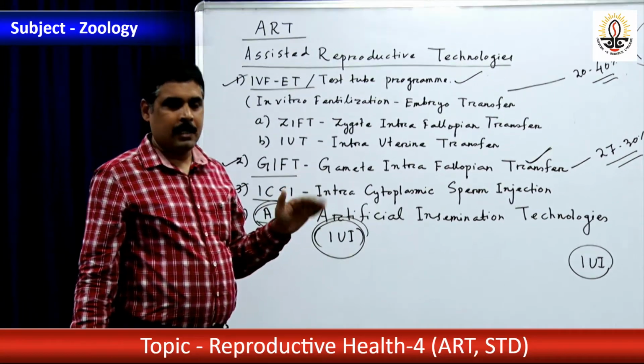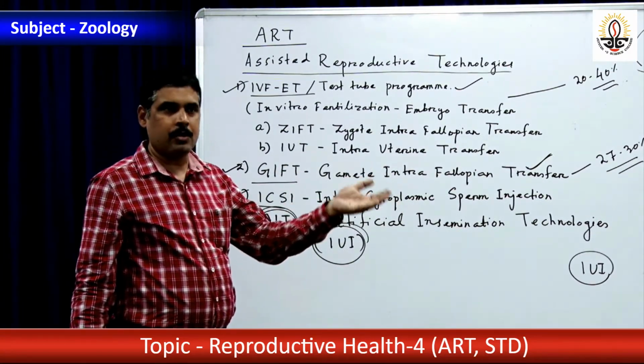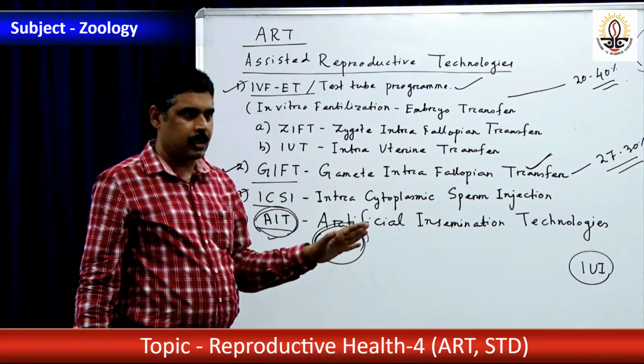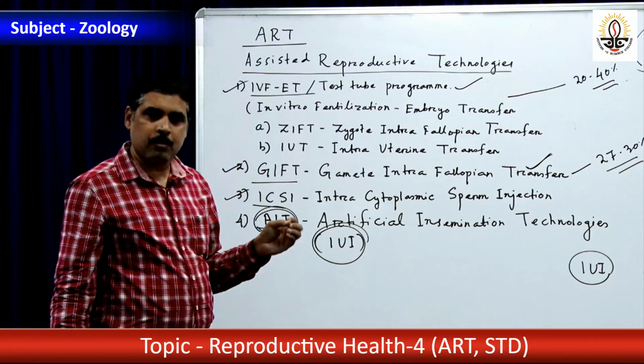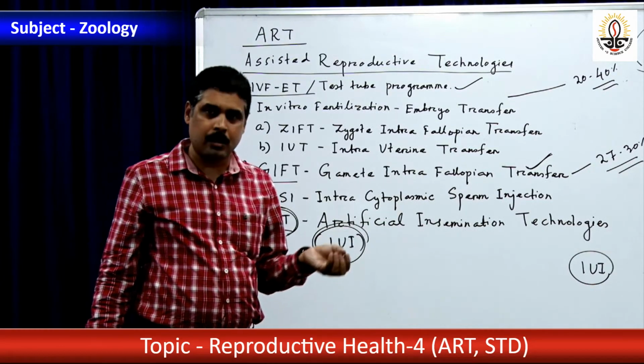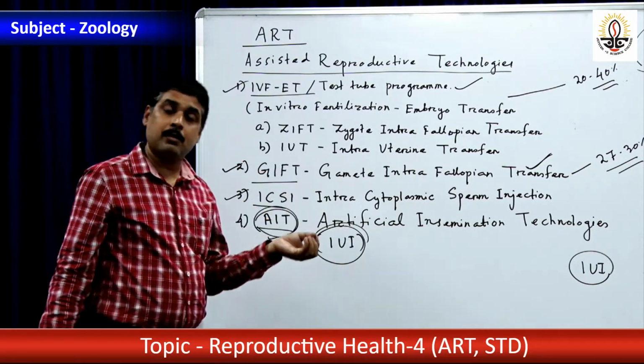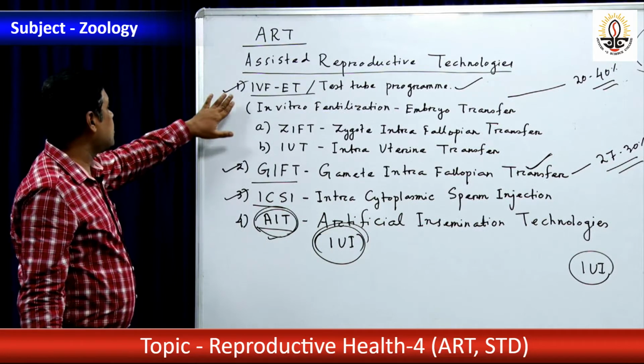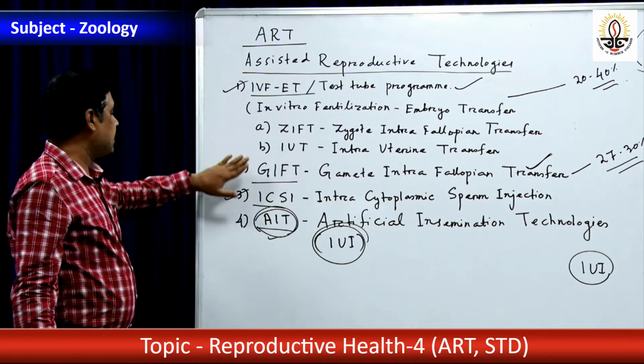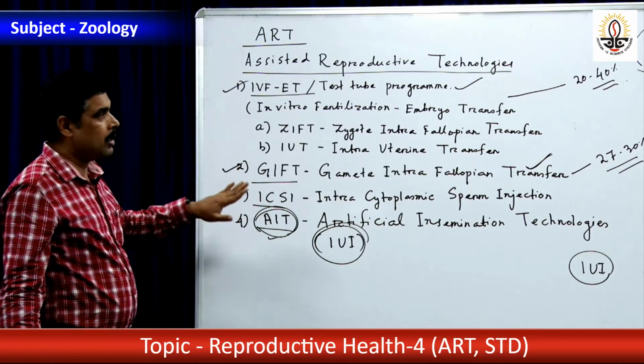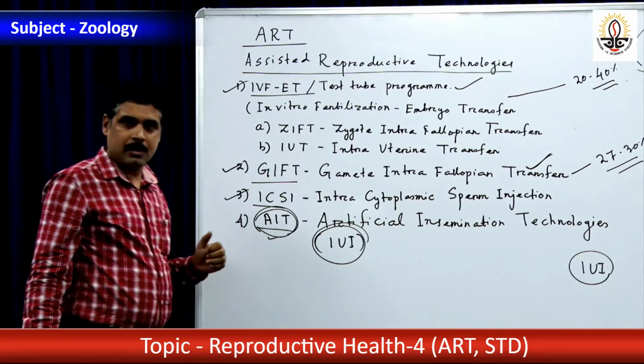The woman who is not the actual mother and is used for this purpose is known as a surrogate mother. A question on surrogate mother may come. So all those technologies, IVF, GIFT, ICSI, AIT, surrogacy, all will come as short notes in the examination.